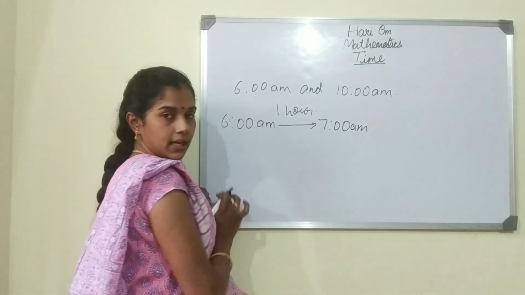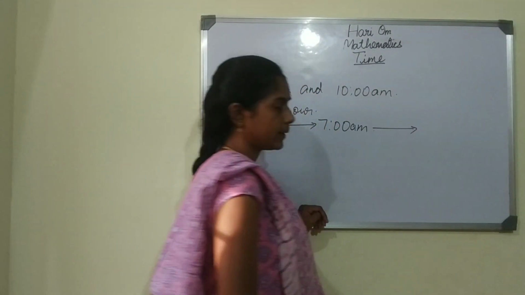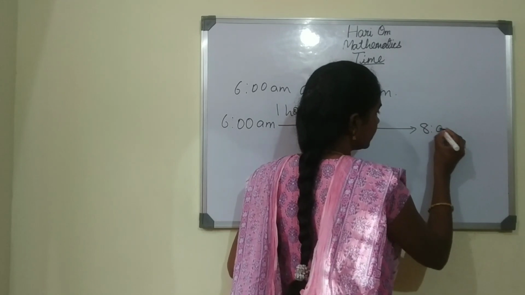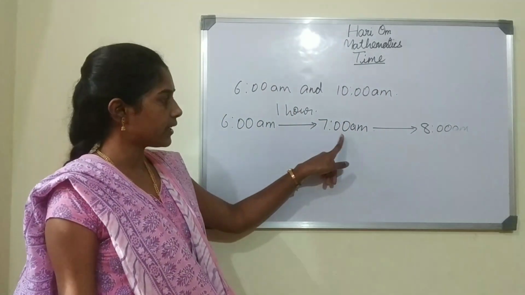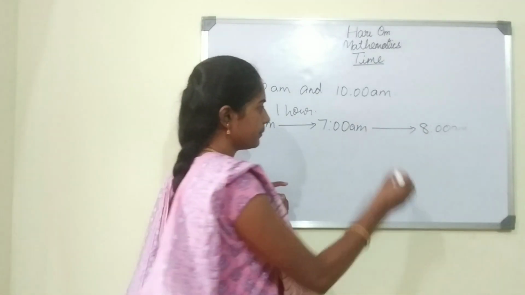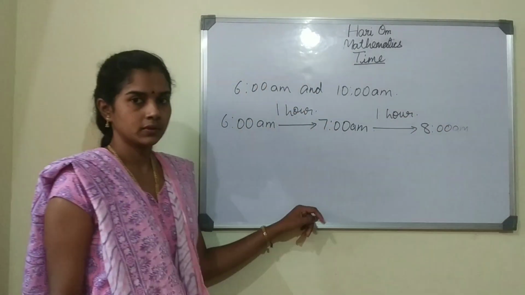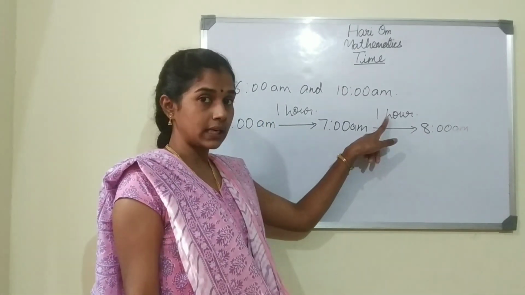From 7 a.m. to 8 a.m., again 1 hour. So 6 to 7, 1 hour. 7 to 8, 1 hour.